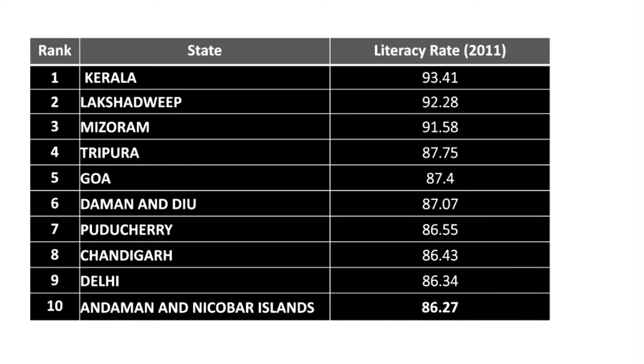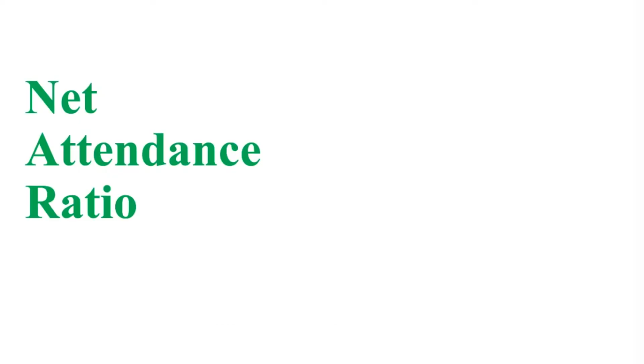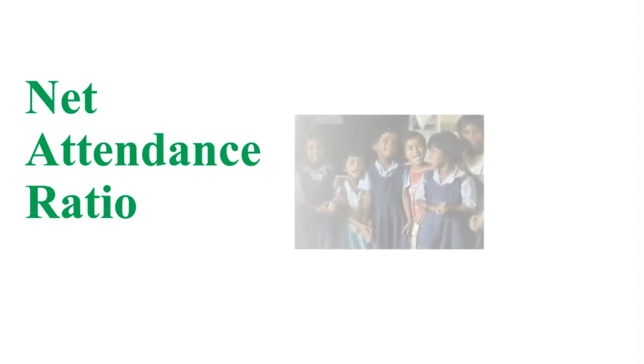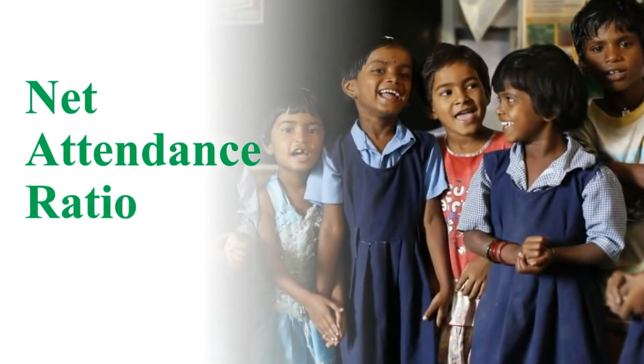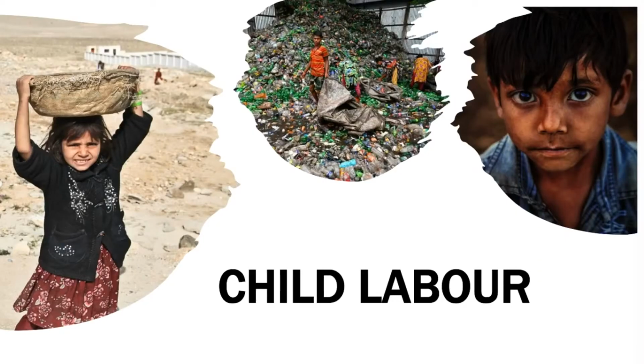The next measure is called the net attendance ratio. This actually measures the number of students attending school in a particular age group. You may think that all students are attending school, but what is the reality? Did you ever see children doing economic activities like selling some products, washing cars, and transporting goods? Child labor is one of the major reasons behind the need for the net attendance ratio.